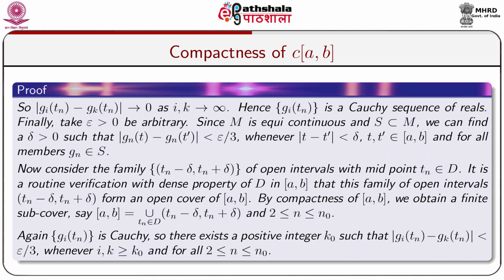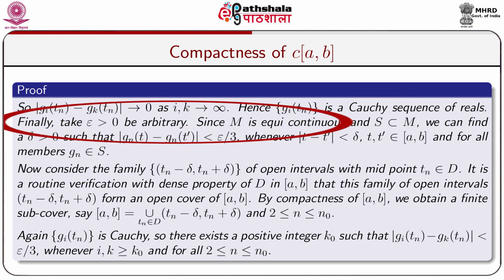So, |g_i(t_n) − g_k(t_n)| tends to 0 as i, k tends to infinity. So, it follows that the sequence g_i(t_n) is a Cauchy sequence of reals.